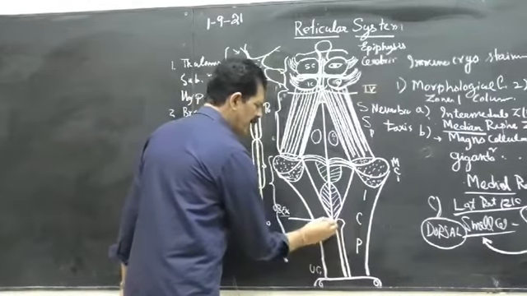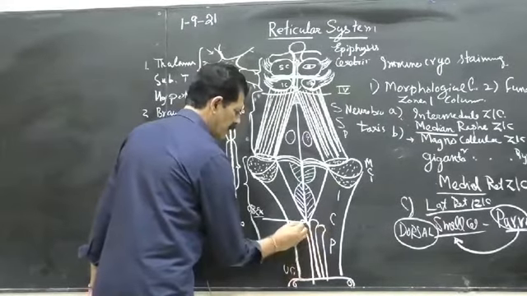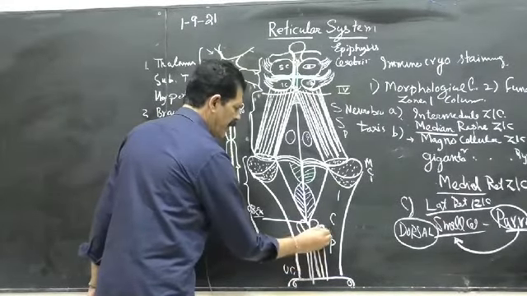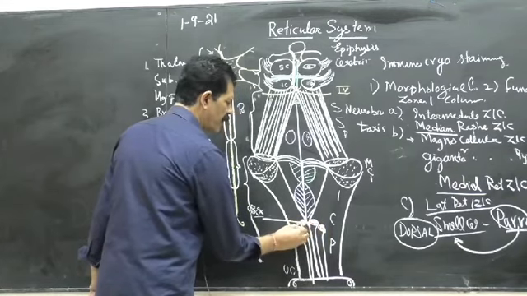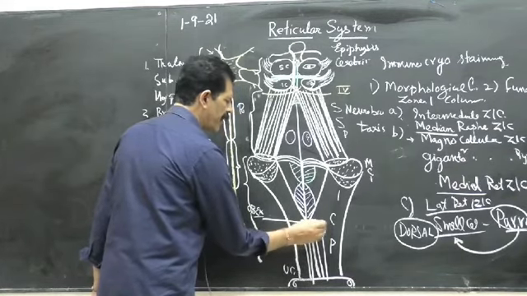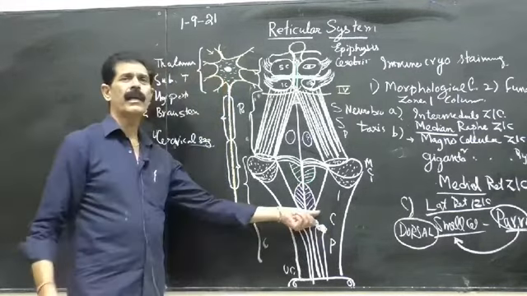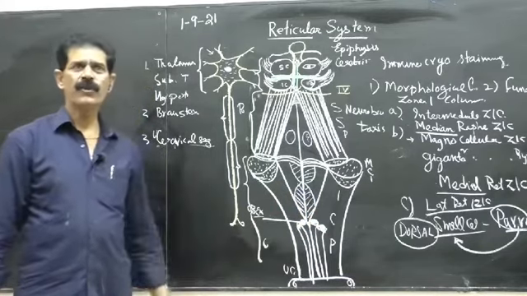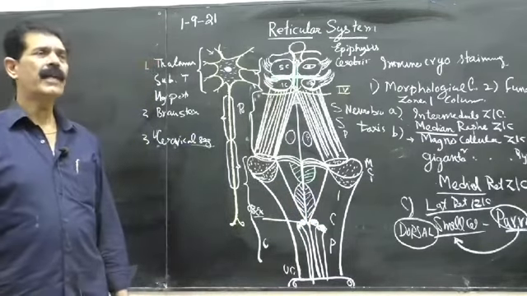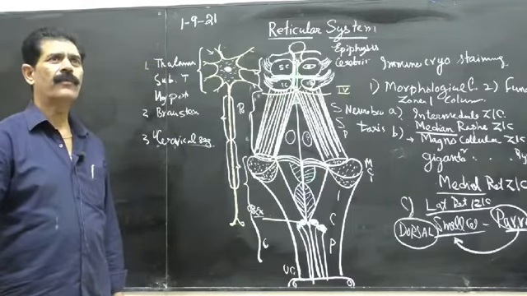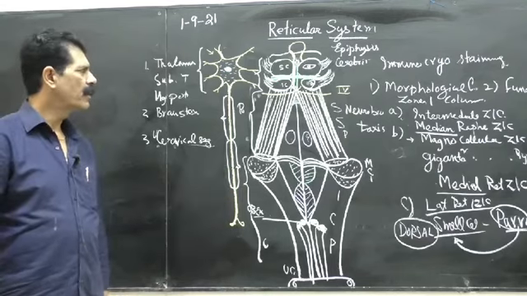Medially the fasciculus gracilis and laterally the fasciculus cuneatus. They are made up of white matter, and they end in the gracile tubercle and cuneate tubercle, which are made up of gray matter. So this is how you have to make this diagram many times, whenever a question on the floor of the fourth ventricle, or the fourth ventricle, or the brainstem comes.